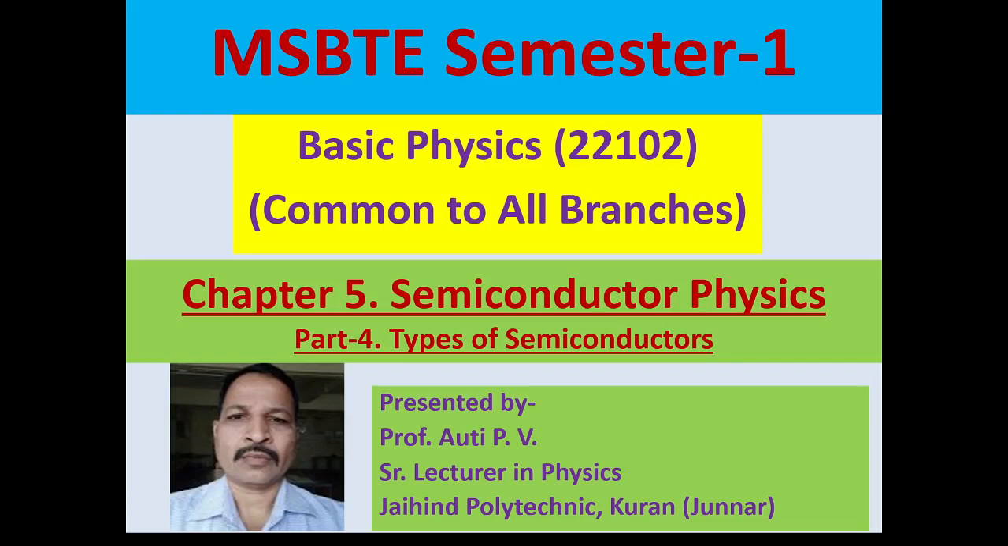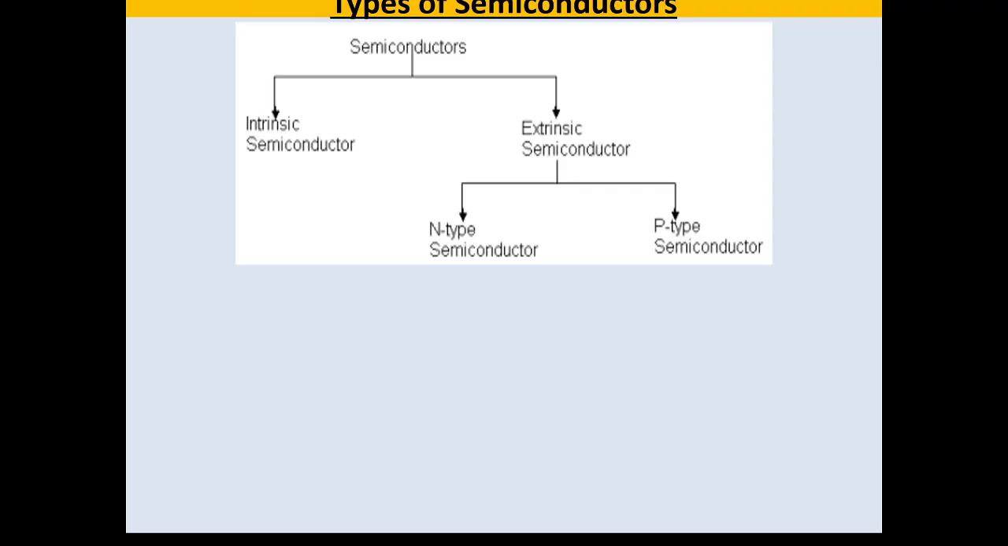Today's topic is types of semiconductors from chapter 5, Semiconductor Physics. All semiconductors are broadly classified into two categories: intrinsic semiconductors and extrinsic semiconductors. Extrinsic semiconductors are further classified into N-type semiconductors and P-type semiconductors. Let us see the classification of semiconductors one by one.